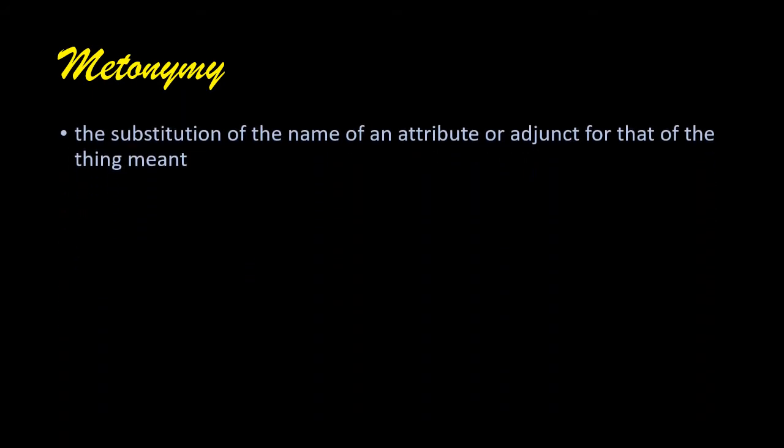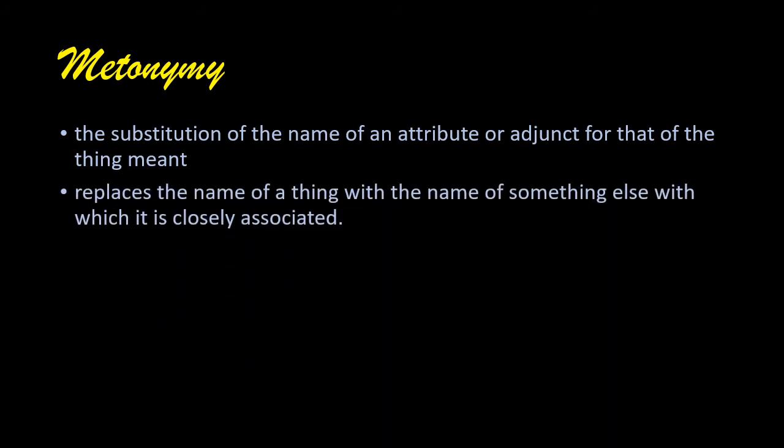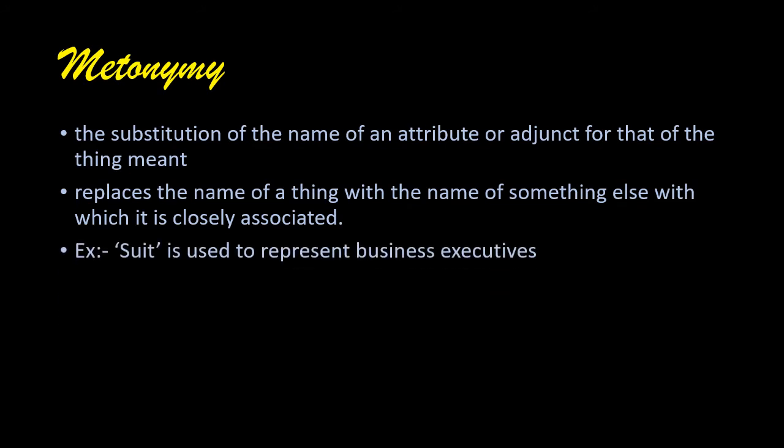The next figure of speech is metonymy. Metonymy is the substitution of the name of an attribute or adjunct for that of the thing meant. It replaces the name of a thing with the name of something else with which it is closely associated. The word used to describe another thing is closely linked to that particular thing, but it is not a part of the particular thing. Let us learn with an example.